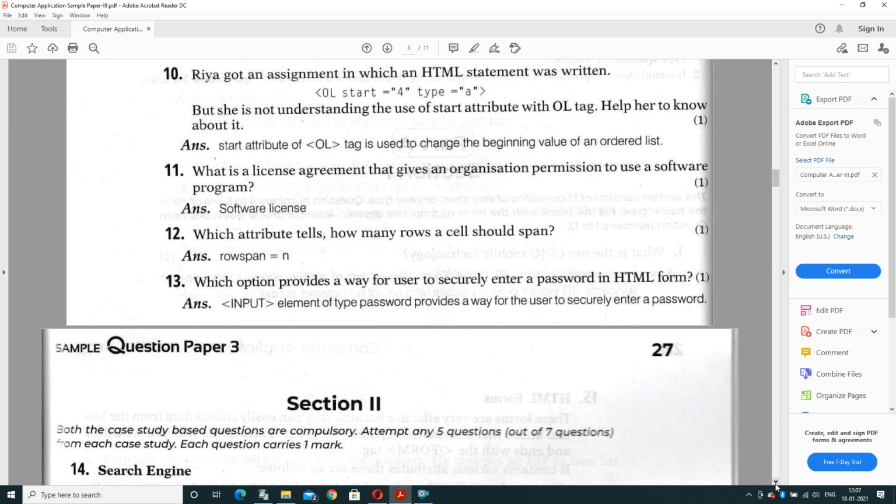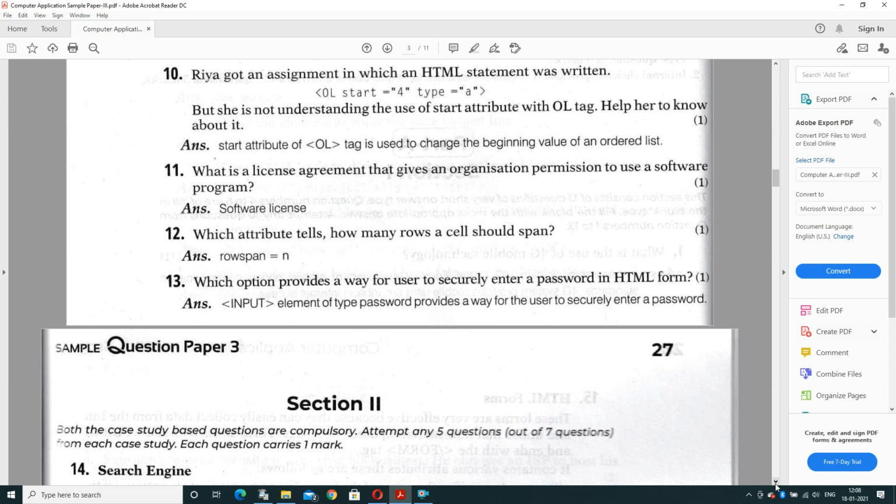Very first thing, OL is the ordered list, and an ordered list can contain the attribute in an ordered manner. An ordered list can support 5 types of attribute: it can be numeric, Roman, capital Roman, small alphabet, or capital alphabets. But here the attribute start will be present, and the value will start with numeric 4.